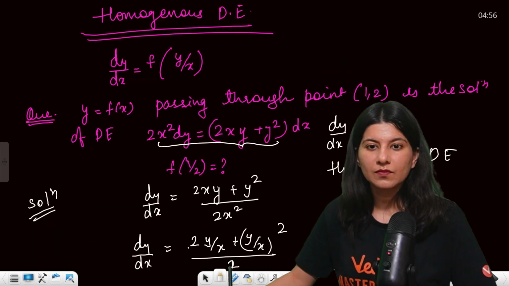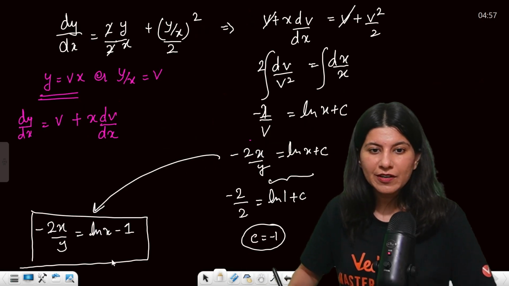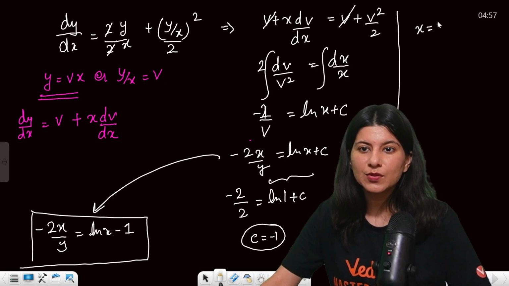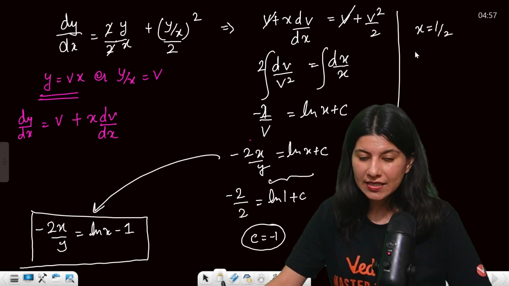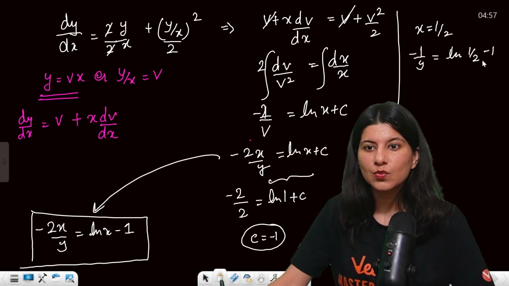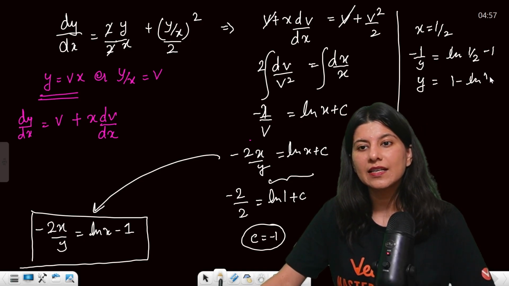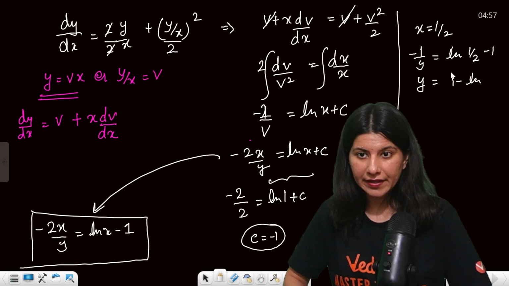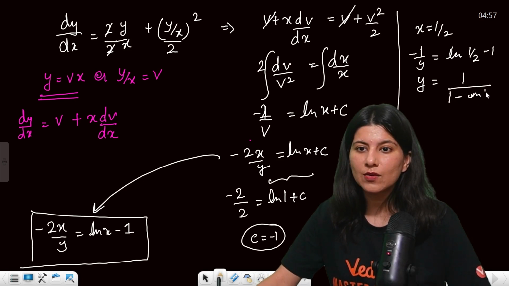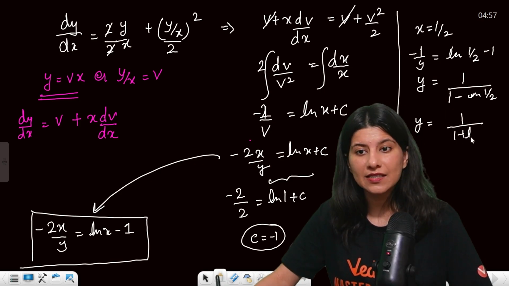Okay. All right. And f of half is what they are asking you. So f of half, that means you have to put x equals half. So the moment you put x equals half, you will get minus 1 by y equals ln 1 by 2 minus 1. So it is going to become what? y equals 1 upon 1 minus ln 1 by 2, and this is going to become y equals 1 upon 1 plus log 2.